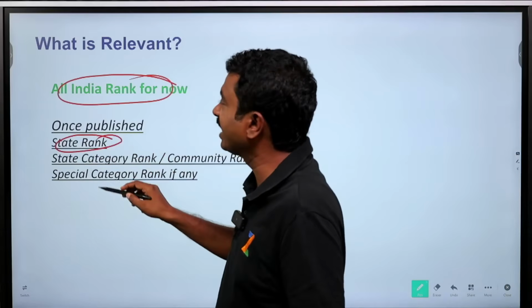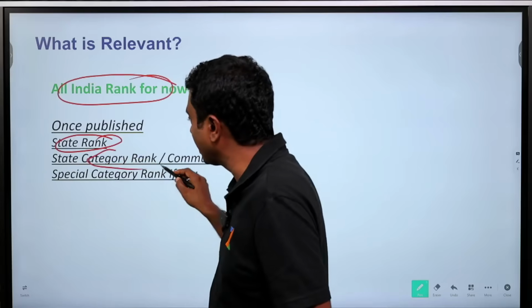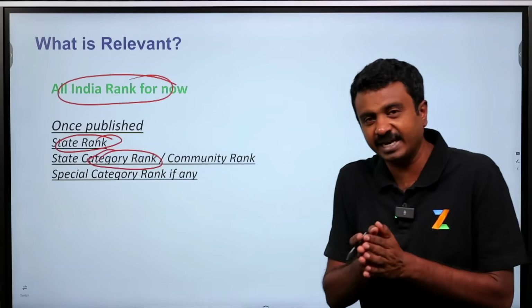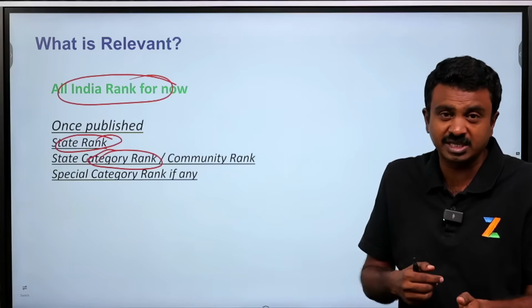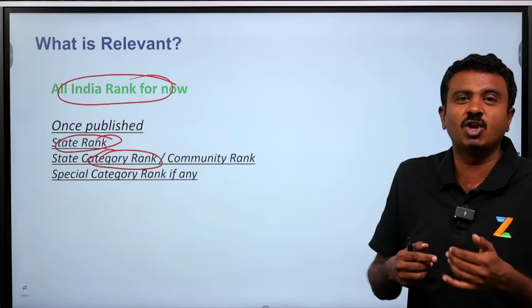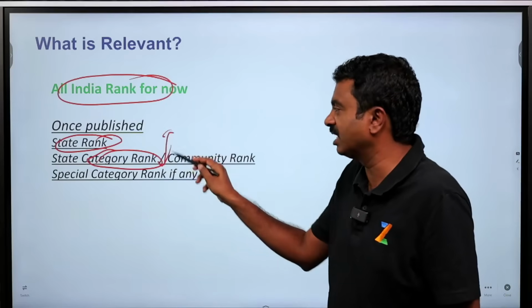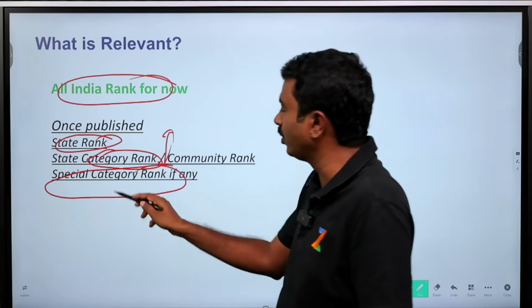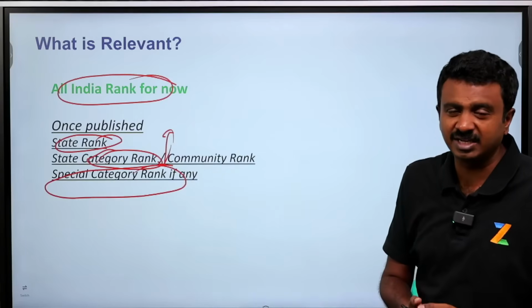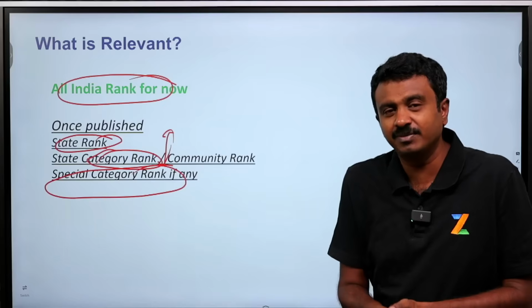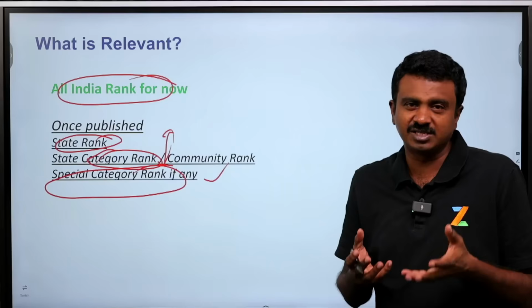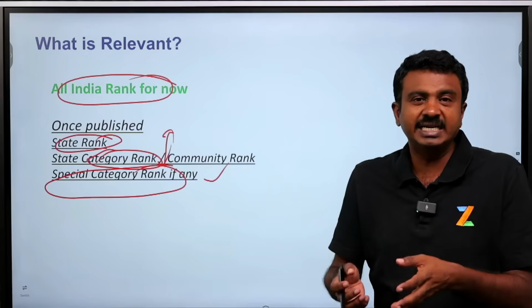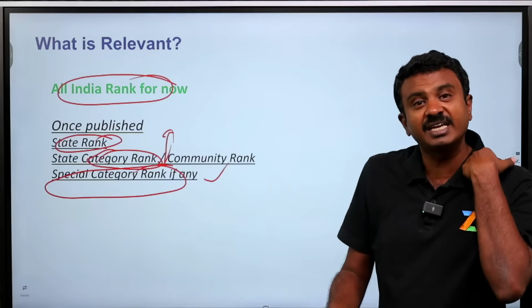Go with state ranks once published. Within the state, let us say you belong to a particular category, SC or ST category. Within the state, how many SC or ST students are there? That matters a lot, but you don't have this information currently. If you belong to a special category, you belong to the government students category in a state, or you belong to Kannada medium in a state, then that category rank matters, because let us say there are 20 seats within a particular category, you are 19th, then you can be confident that within that category I will get a seat.